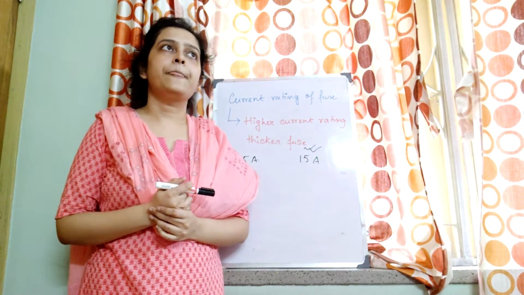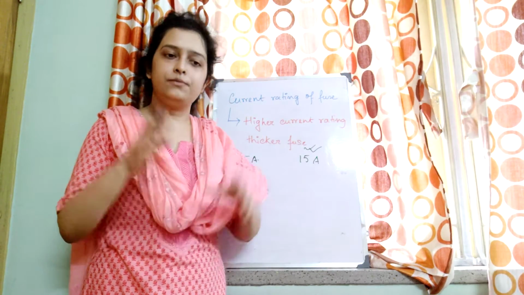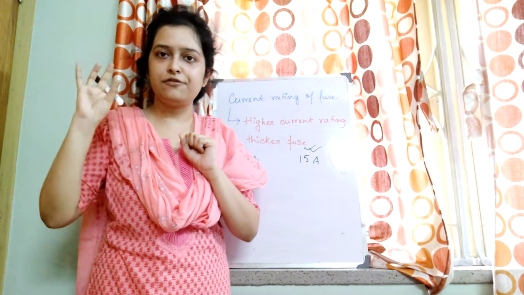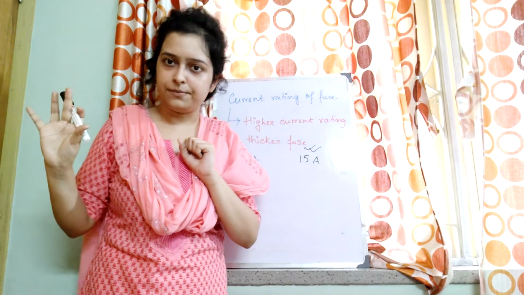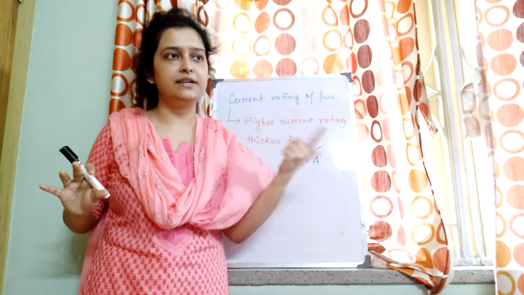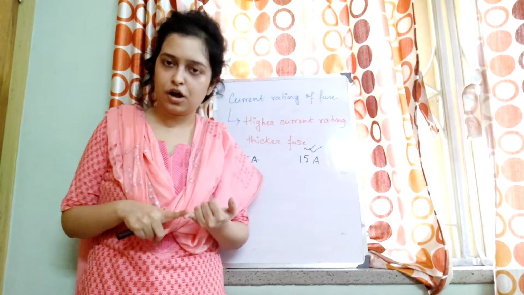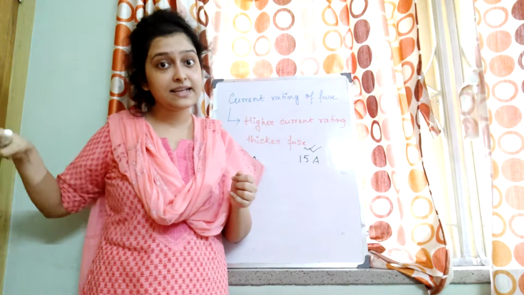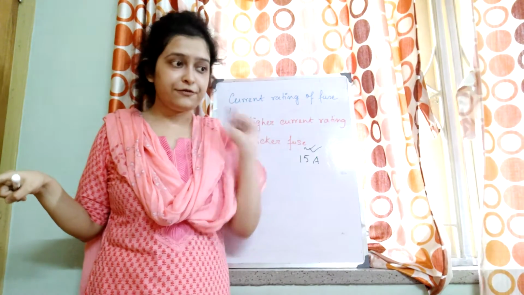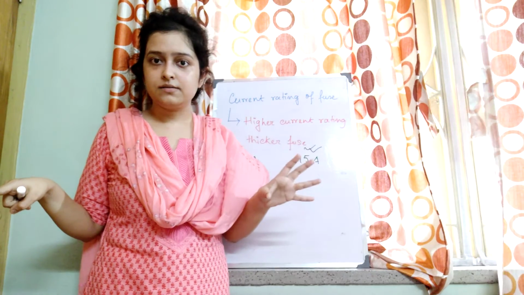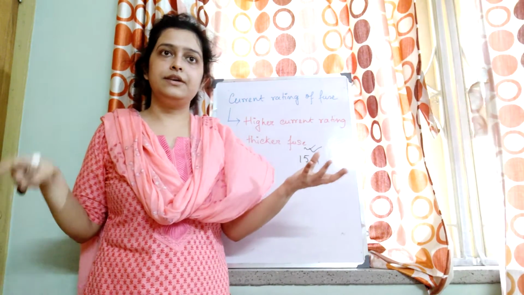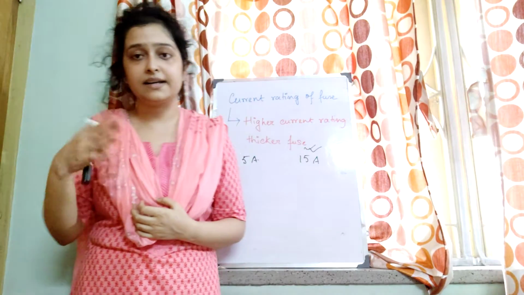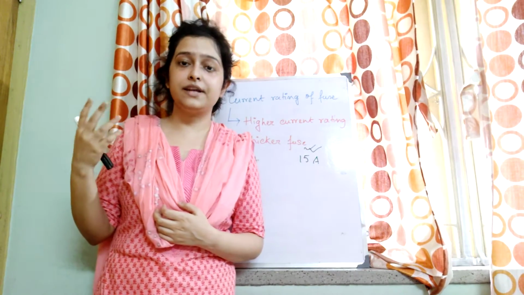Again, suppose I have an appliance, say a bulb, which has a safety limit of current of 5 ampere, and I am using a fuse of current rating 15 ampere. Will it solve my purpose? No, because the appliance has a safety limit of current of 5 ampere and the fuse is 15 ampere rated. The fuse will melt only if the current exceeds the current rating of the fuse.